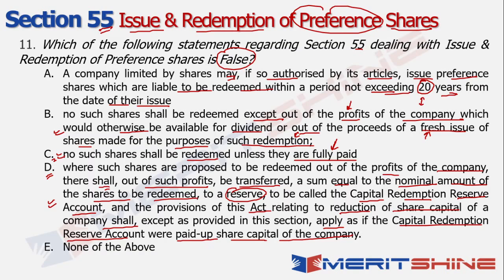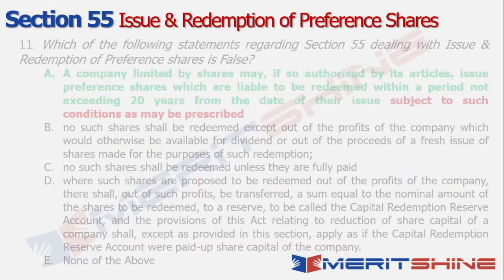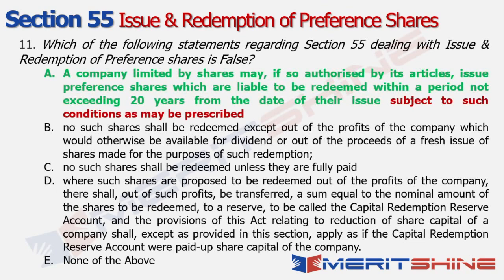So the only option that could go wrong is option A, or it could be option E, right? So I'm tempted to go towards option A because I'm assuming there has to be some exception to that 20-year rule that is there. Okay, let's try and find out the answer. Yes, indeed, there is an exemption to that 20 years. So let's try and understand what is the correct way of framing the statement, right?